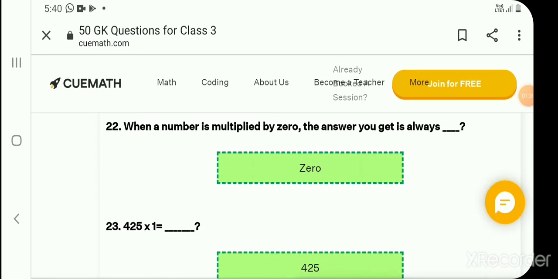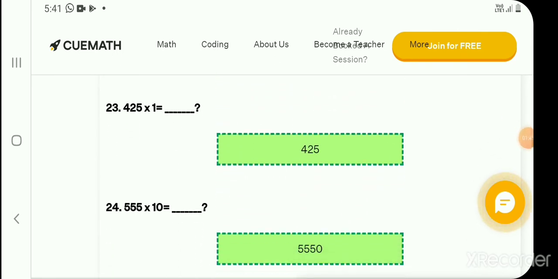When a number is multiplied by 0, the answer you get is always 0. Simple question. 425 multiply 1 is equal to 425.